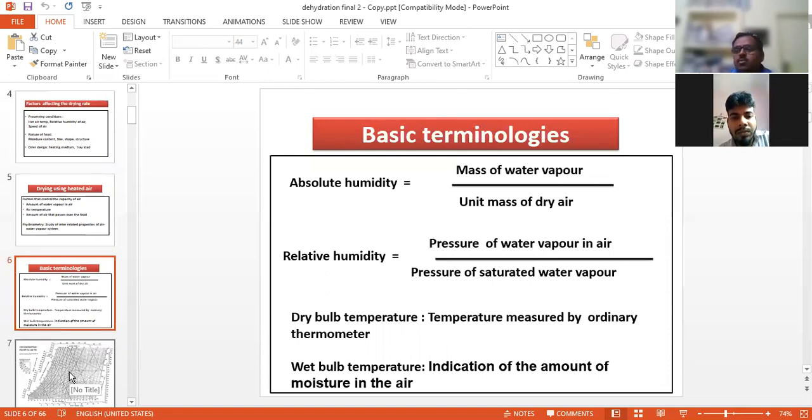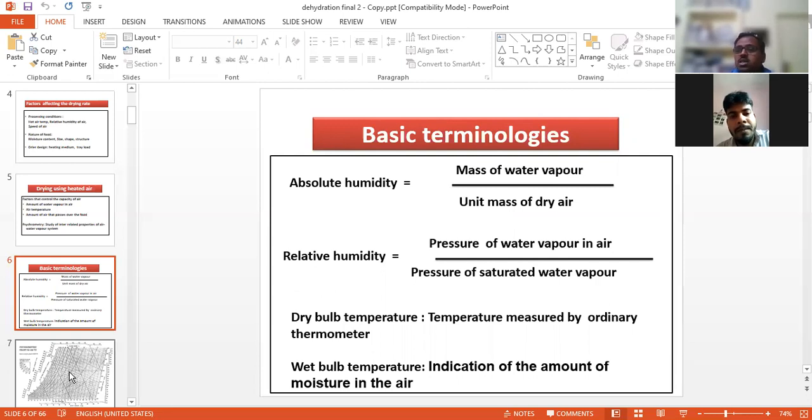So there are different types of terminology, and we should be aware of this terminology. Simply we say absolute humidity and relative humidity. So you can better understand what absolute humidity is. It is the ratio of the mass of water vapor to the unit mass of dry air. In other words, it is the mass of the vapor divided by the unit mass of the dry air. So this is termed absolute humidity.